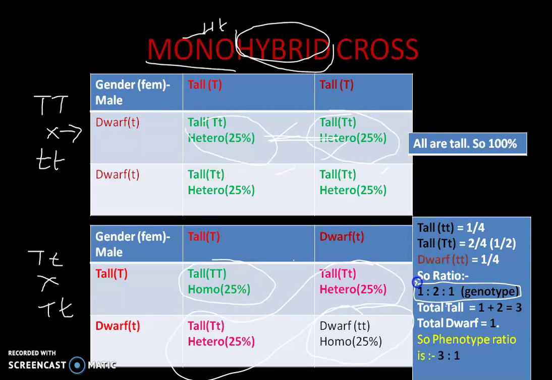Genotypic means what genes are present that control this contrasting character. To find the phenotypic ratio, we count how many talls are present. We got one pure tall and 2 impure tall, that is the heterozygous tall. So 2 plus 1, in total we got 3 tall, and only one dwarf. So the phenotypic ratio is 3 tall to 1 dwarf. Morphologically, when we see it, we can see 3 tall plants present in it.